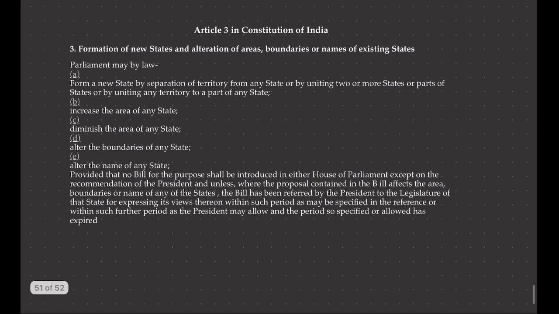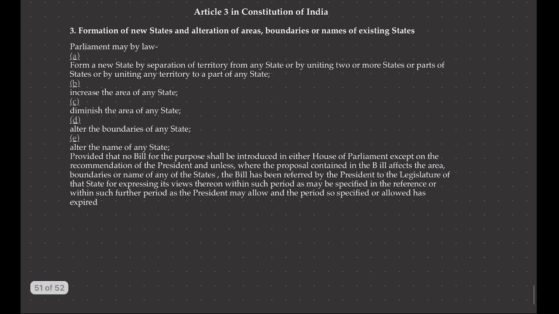Now come to Article 3 of the Constitution. Everything in Article 3 deals with internal readjustment. This word is very important: internal readjustment within the Indian Union. So we are talking about changes inside the house. Whatever we bring from outside the house, we dealt with in Article 2, and inside the house, if we want to change a wall, merge two walls or break a wall, these matters inside the house we deal with in Article 3. And that is why it is known as internal readjustment. The title of Article 3 talks about formation of new states and alteration of areas, boundaries, names of existing states.